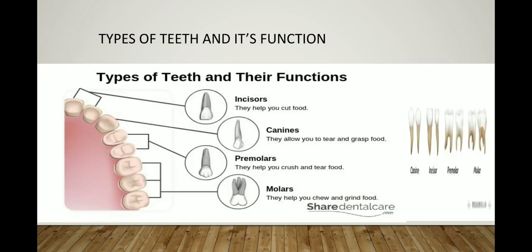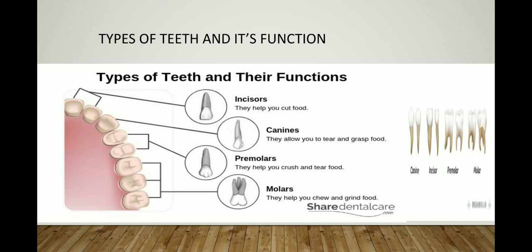So let's move to the different types of teeth and their functions. First, incisors. They help you to cut food, for biting, responsible for cutting and biting food. Next is canine, which helps to tear and grasp the food. Premolars help to crush and tear the food, and molars help to chew and grind the food.